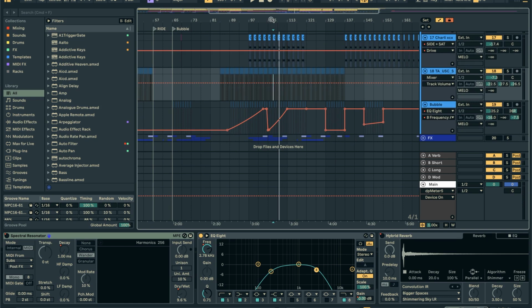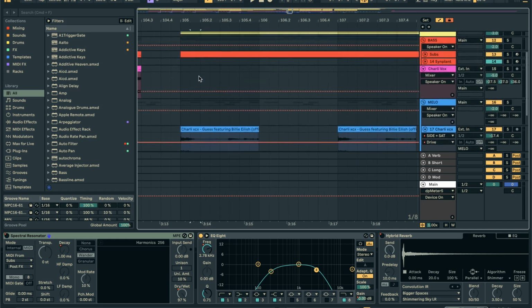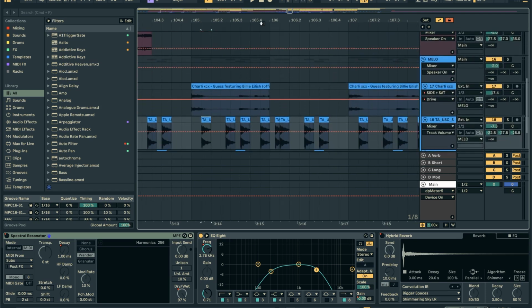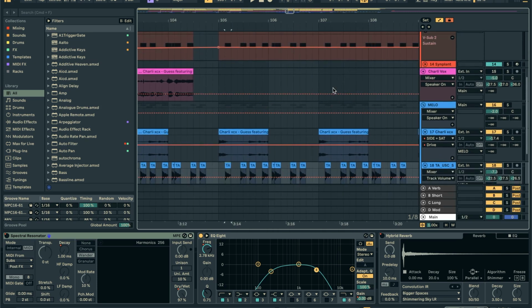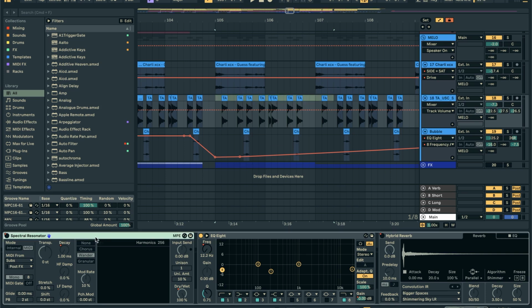The way that I got this was I just looked up a rave stab sample on Splice and cut it into the same pattern. So it's going very similar to the bass. If we look at this compared, it's very similar. I'll show you. There we go. So you can see the hits lining up here, lining up here, lining up here, and then sometimes it falls off a little bit, so it sounds a little more like a call and response. Main thing was just finding a cool sample on Splice,